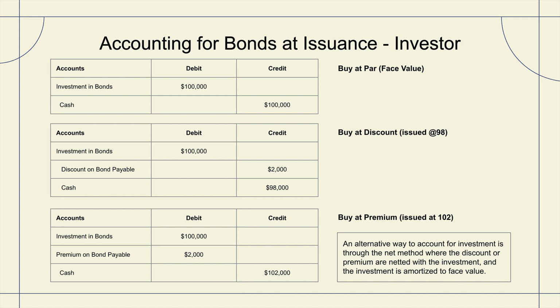Finally, we move on to purchasing at a premium. So again, 102% of face value. In this instance, the investor had to give up $102,000 in cash, and so they're issuing a credit to that cash. The investment in the bond would be debited at $100,000 for the full value of that investment, the full value of what they will receive at the end of the term. And then they are creating a new account called premium on a bond investment. As I mentioned previously, typically what's happening in practice is that we are not delineating on an investor perspective with premium and discount, and all of that transactional activity is happening in the investment and bond account.